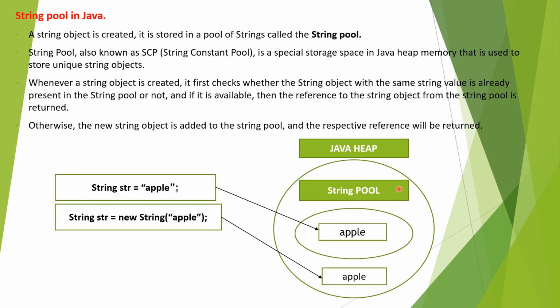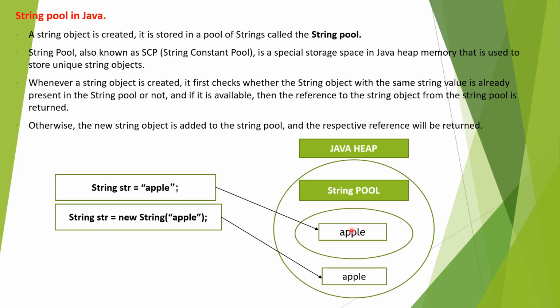We have to be very clear here that the string pool is present under the Java heap memory, and it stores the unique string objects whenever a string is created. For example, we are creating String str equals apple. When a new string object is created, it will first check whether a string object with the same value is already present in the string pool or not.